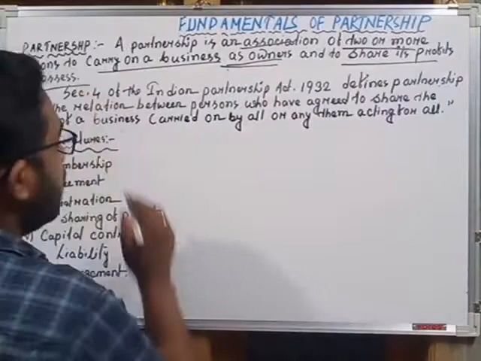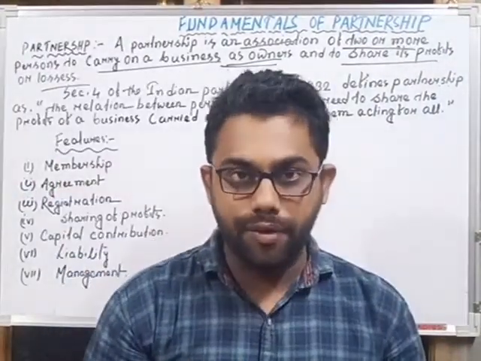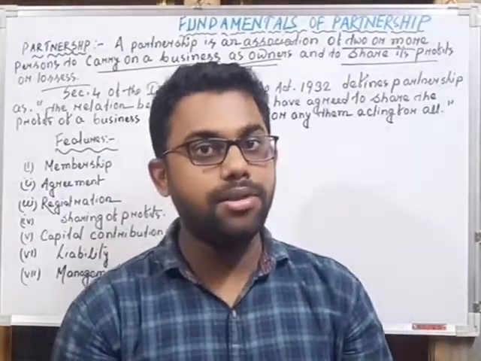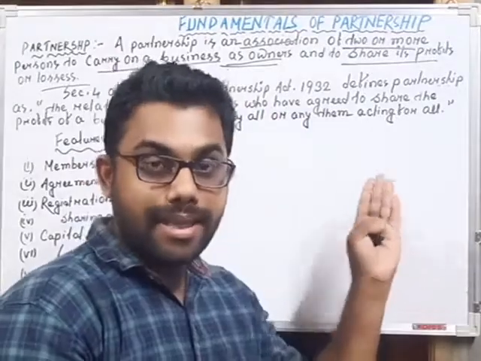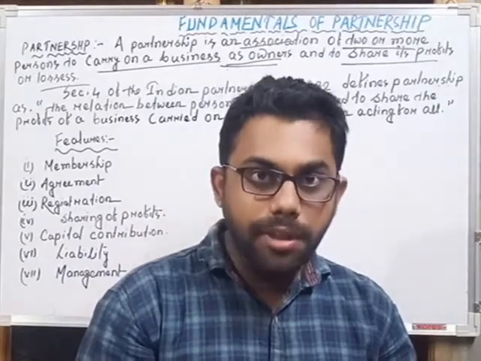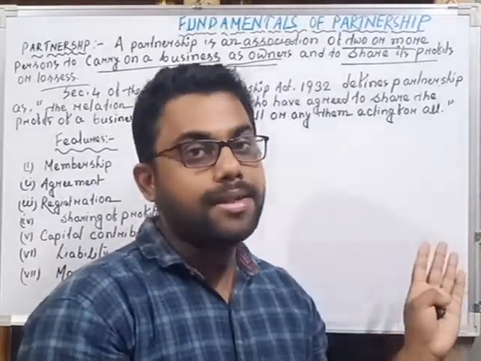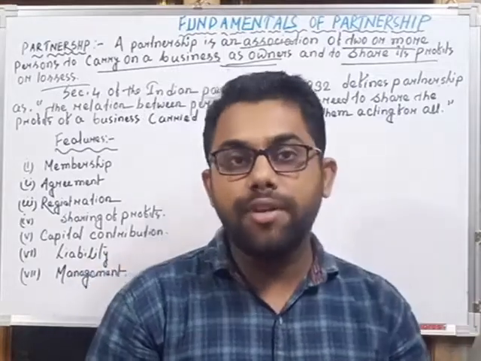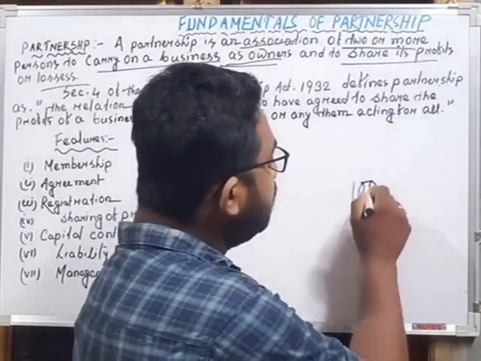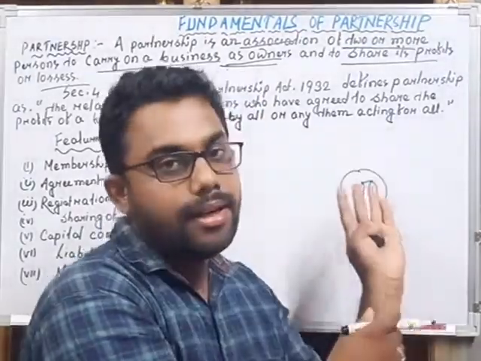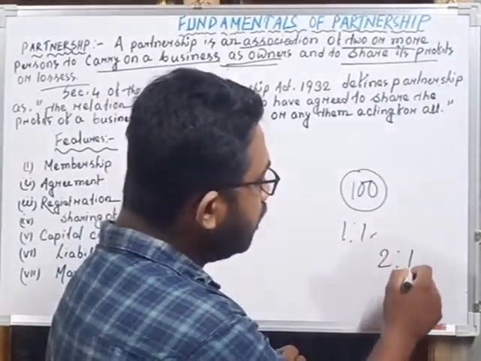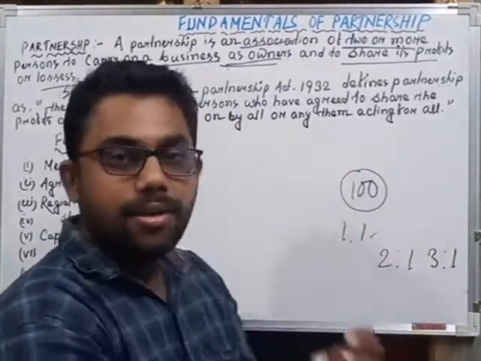So partnership is an association of two or more persons to carry on business as owners and to share its profits and losses. In case of sole trading business, all the profits go to the pocket of the sole trader and all the losses are borne by the sole trader. But in case of partnership business, as the owners are more than one person, all the profits and losses are shared by the partners in a certain ratio, and it is called the profit or loss sharing ratio. If there is ₹100 profit, then this 100 will be divided between the partners in their ratio, that is 1:1. The partnership ratio can be like 1:1, 2:1, 3:1. That means any ratio they have decided to share profits and losses.